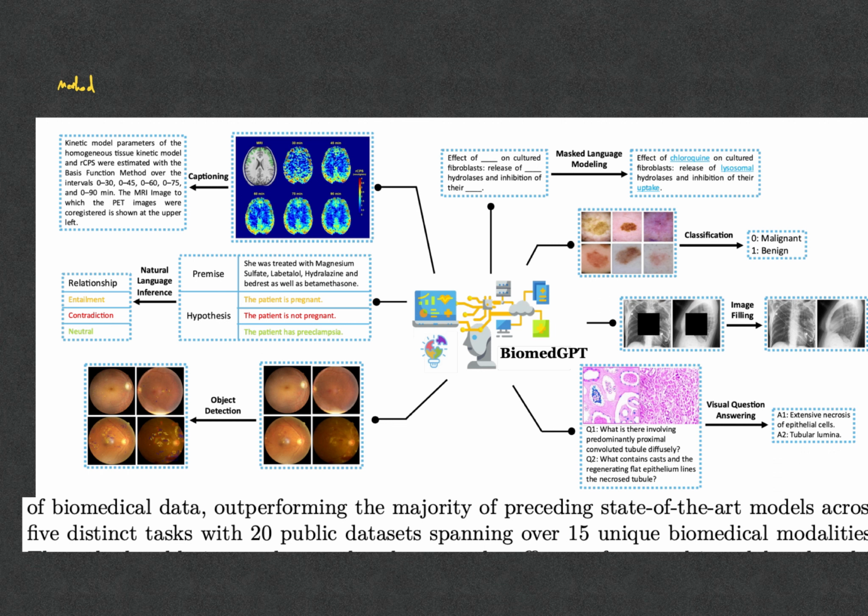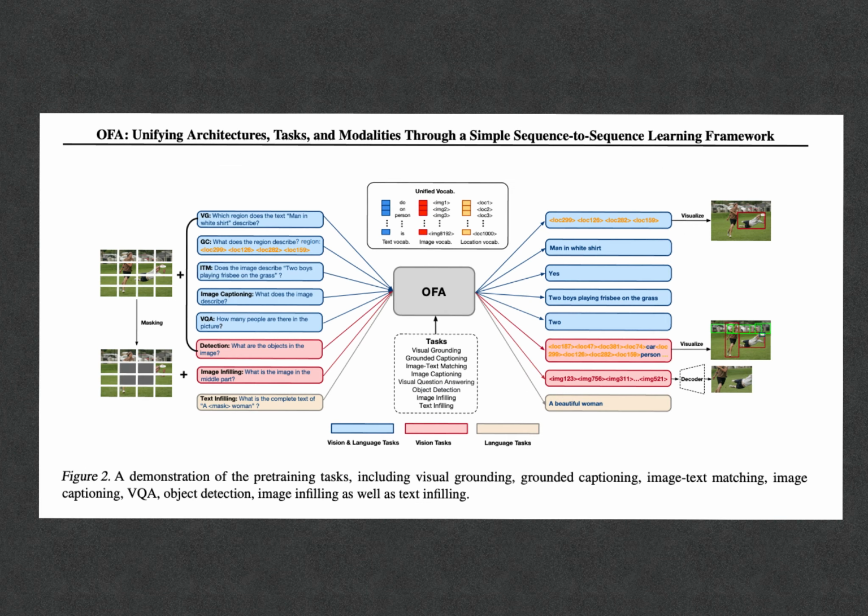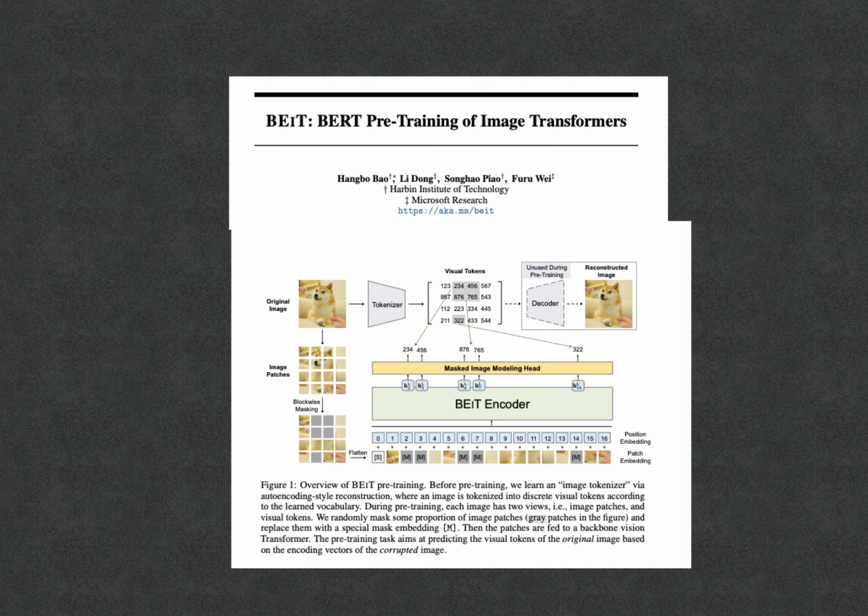Namely, they mentioned that they go over 5 distinct tasks, 20 public datasets, and 15 unique biomedical modalities. At the core of their system, they rely on the architecture proposed in the OFA paper from Alibaba in 2022, PMLR, which provides a sequence-to-sequence learning framework focused on different tasks such as visual grounding, grounded captioning, etc., in order to pre-train the network. Now, of course, an important component is how to tokenize images, which the OFA work itself